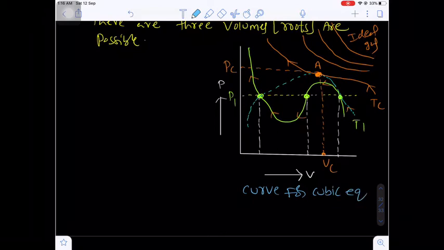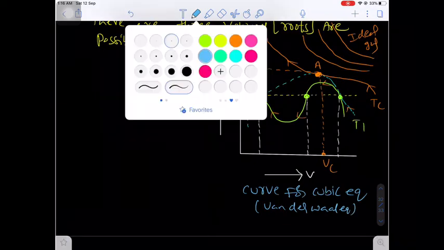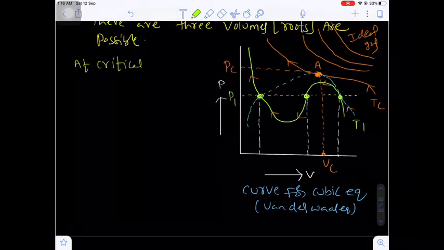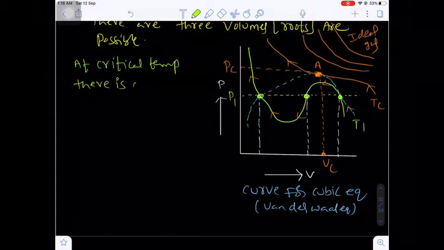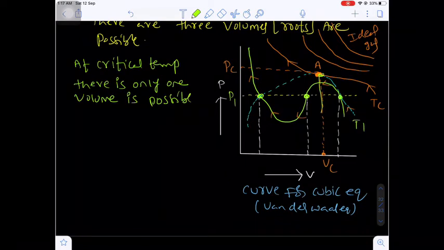This is also known as the van der Waals equation. Now at critical temperature, there is only one volume possible. Yes or no? Here at point A, only one volume is possible. That volume is known as what? Critical volume.